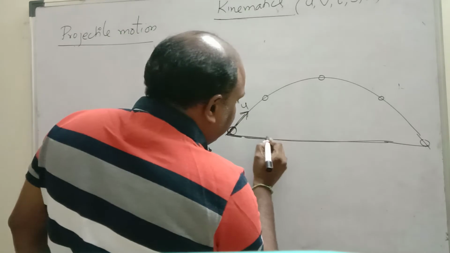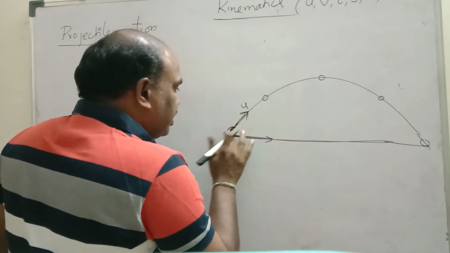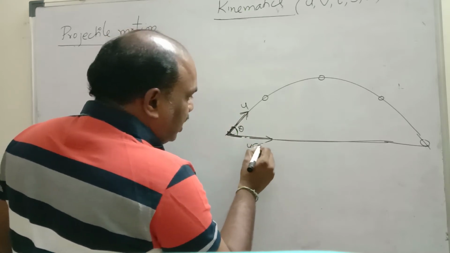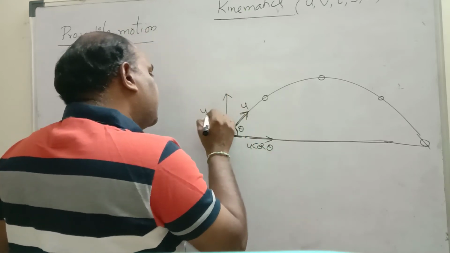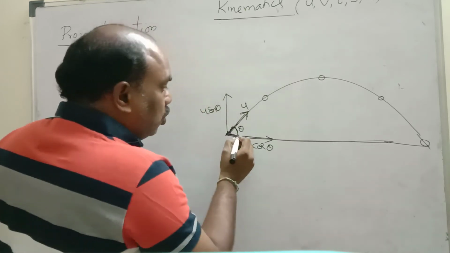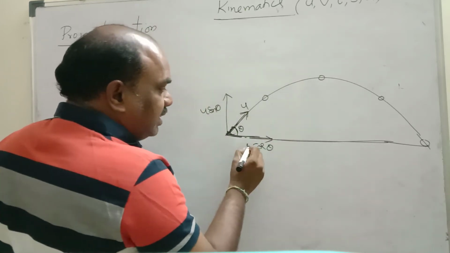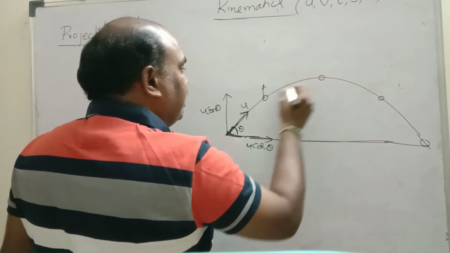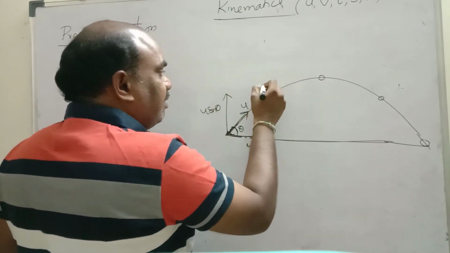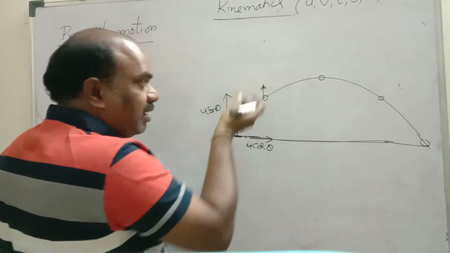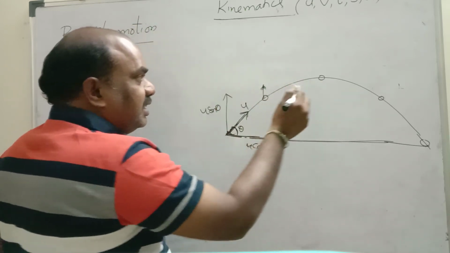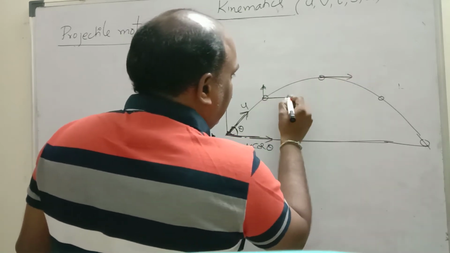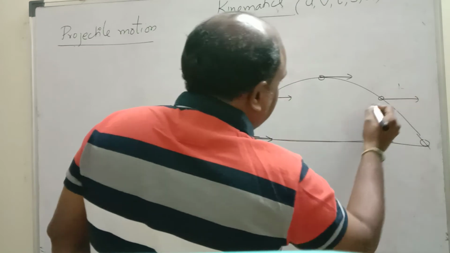Let this ball make a theta angle with the horizontal line. So the horizontal component will be u cos theta, and the vertical component will be u sin theta. u cos theta does not change, because horizontal velocity does not change. While going up, vertical velocity gradually decreases. Here the velocity is very high, and here it decreases because of gravity. Here the vertical velocity will be 0. Only horizontal velocity will be present. Horizontal velocity is constant.